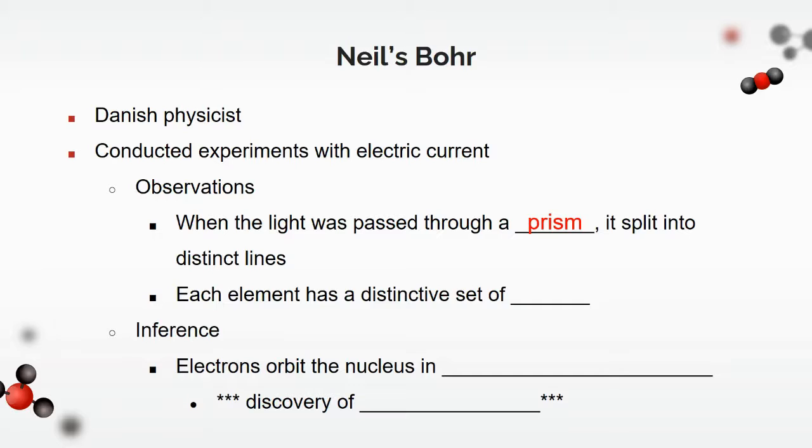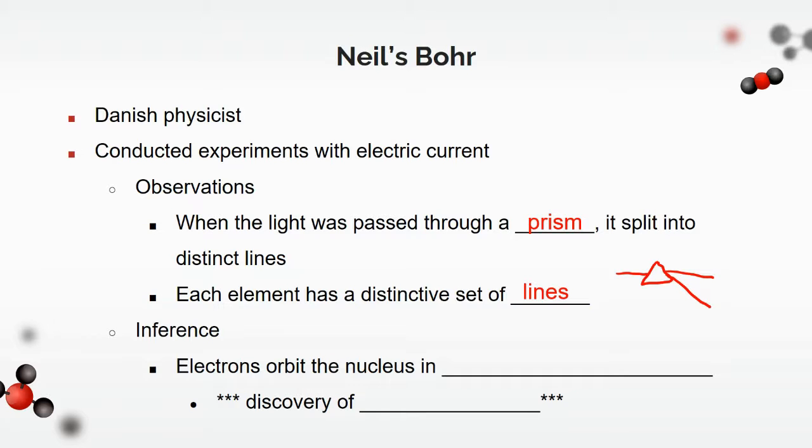And what he saw was that each element has a very distinctive set of lines. If you can picture light going through a prism, the light goes in and then it splits into the rainbow colors. Same idea, except instead of the full rainbow, you only get certain colors.